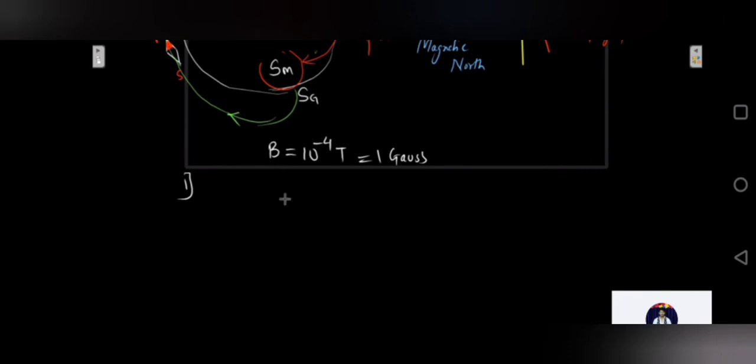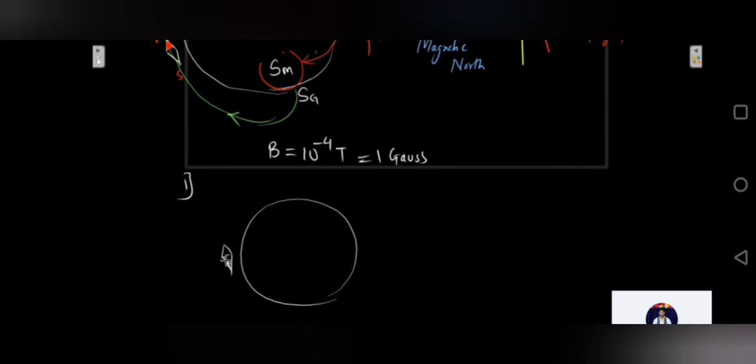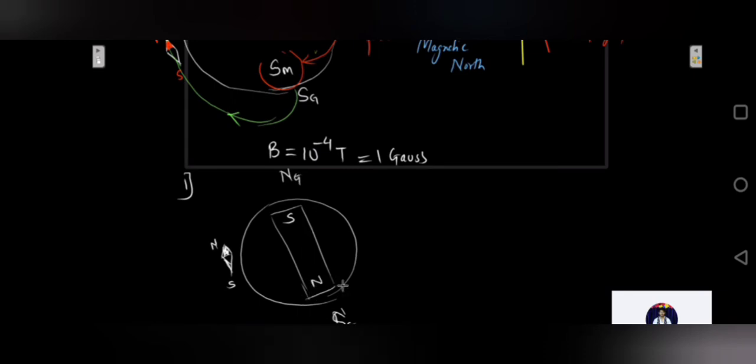Correct? So if you have the earth surface and you take a needle near the earth surface, its north-south would point something like this, towards the geographic north and geographic south. What does that mean? That earth behaves like a magnet such that there is a huge magnet embedded inside the earth's core, such that its south pole lies near the geographic north pole, and its north pole lies near the geographic south pole. This is what the evidence proved.